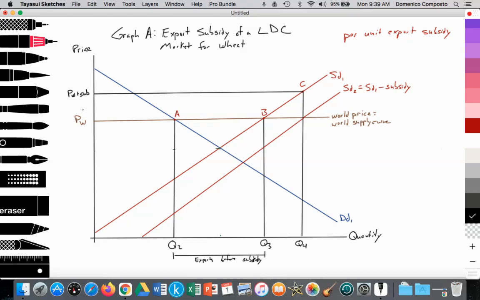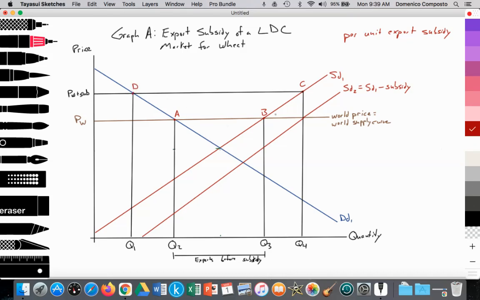So it disadvantages the consumers in the domestic economy. So domestic consumption, or the quantity demanded, decreases from Q2 to Q1, right? Or from point A to point D, let's say.